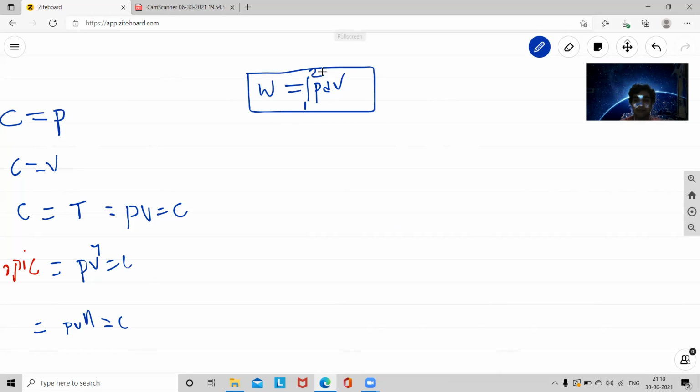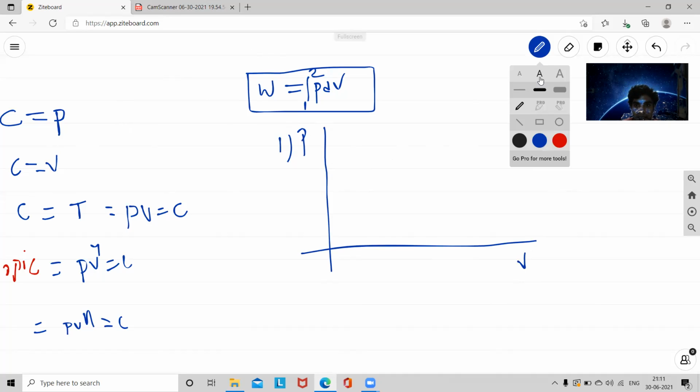I think you are all mathematics students, so you have enough knowledge of this integration. Initially, the first process is the constant pressure process, which is called an isobaric process. This is the PV diagram, the pressure and volume relation. Isobaric means constant pressure, so that entire line is constant. For example, I consider a numerical value like 10 bar.